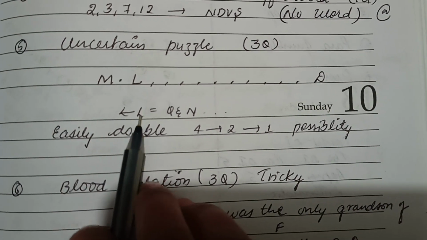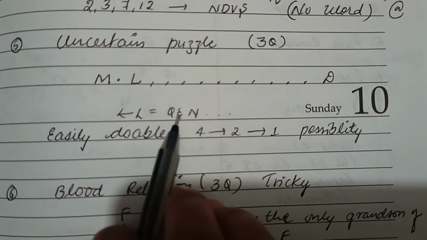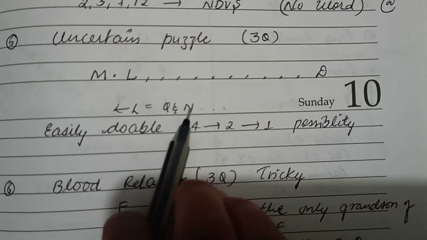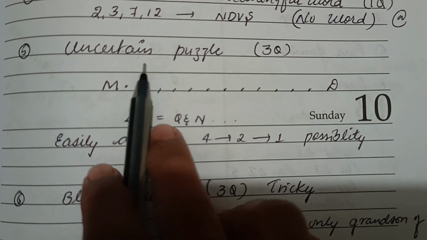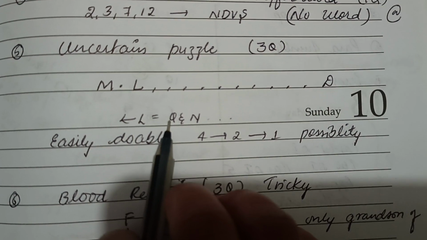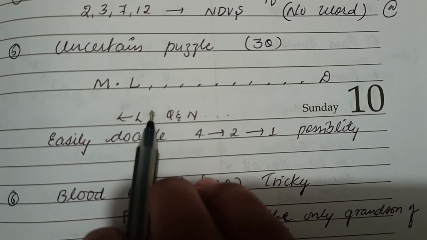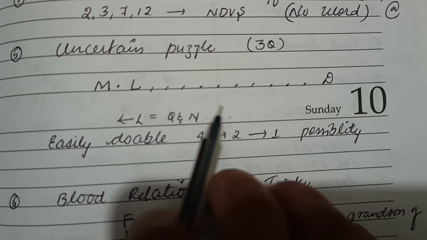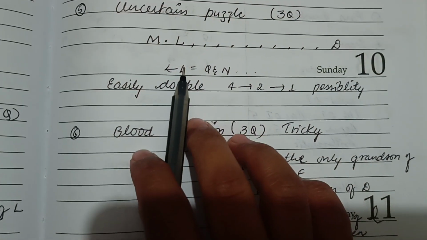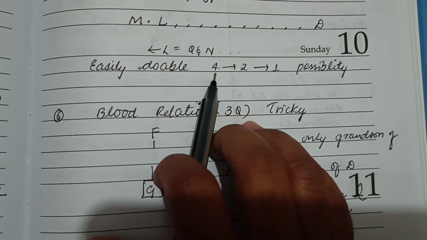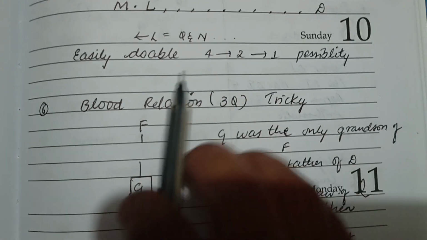The number of persons sitting to the left of L is equal to the number of persons sitting between Q and N. One question was like, which of the following is true according to this puzzle. I don't remember it now, but one option was like someone sits fifth to the left of someone. It was easily doable. Starting I was getting 4 possibilities, later it reduced to 2 and finally 1. That is what I have written here.